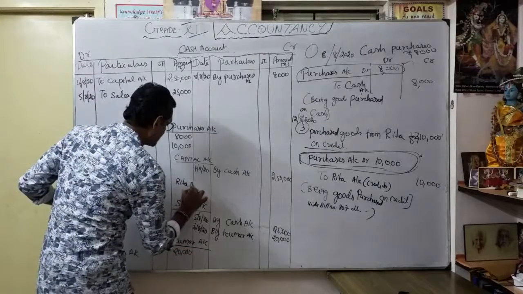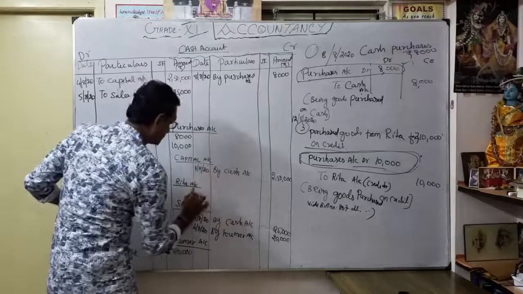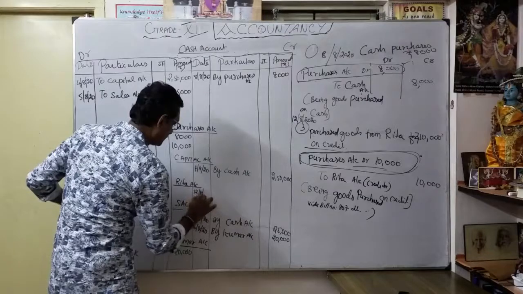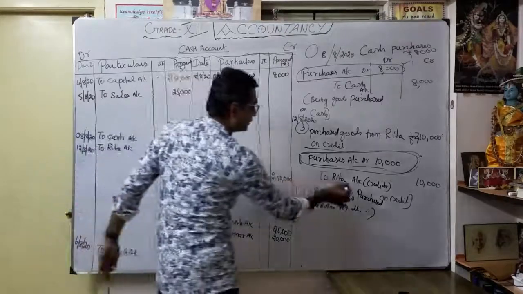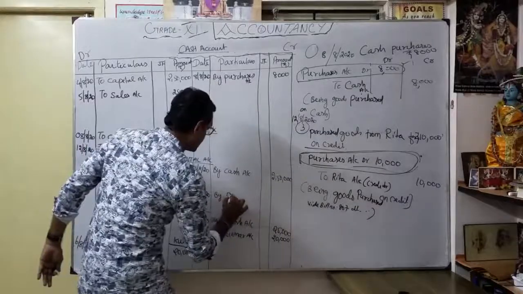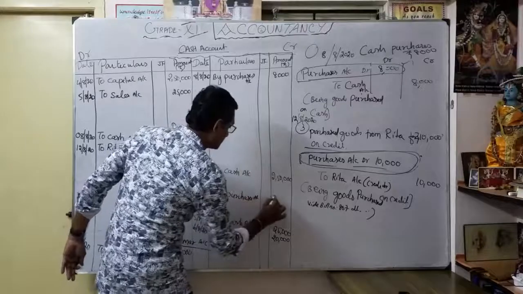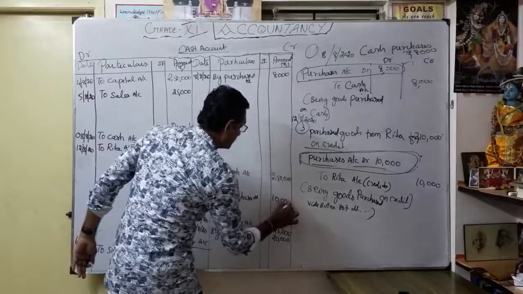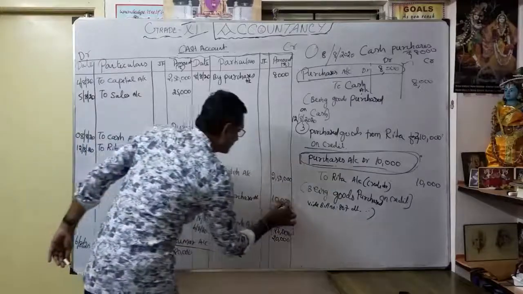Okay, Rita account. So what is the date? Date is 12th August 2020. By Rita account, we have to write what? By purchases account. By purchases account 10,000. You understood the meaning? See here the debit part, by, and the credit part.